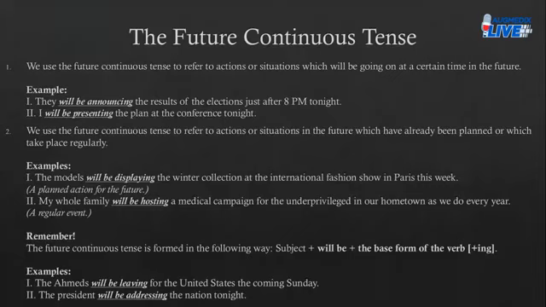And how do you do so? What do you say? You say they will be announcing the results. Take a look at the examples under rule number 1. They will be announcing the results of the elections just after 8 p.m. tonight. I will be presenting the plan at the conference tonight.